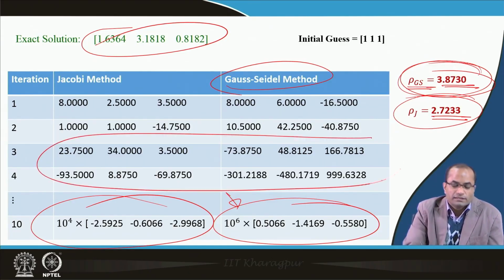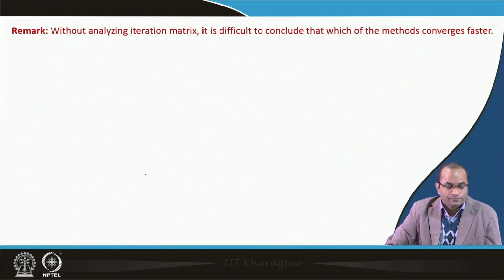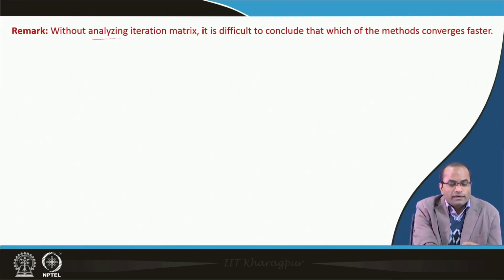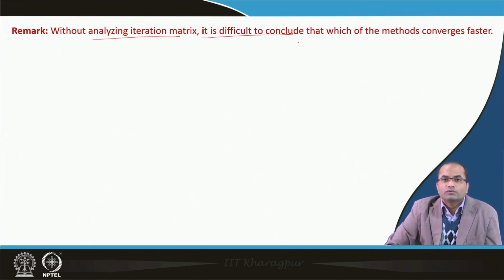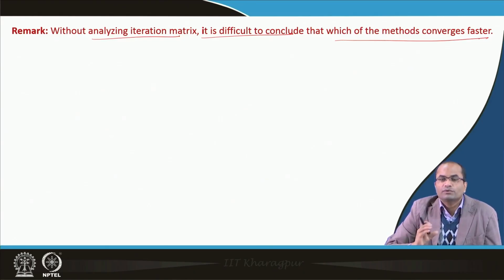So, here itself we can see the diverging behavior of the numerical scheme just by changing the order of the equations. Without analyzing the iteration matrix, it is difficult to conclude, looking at just the coefficient matrix, which method converges faster.